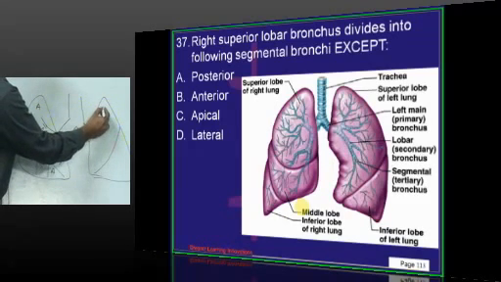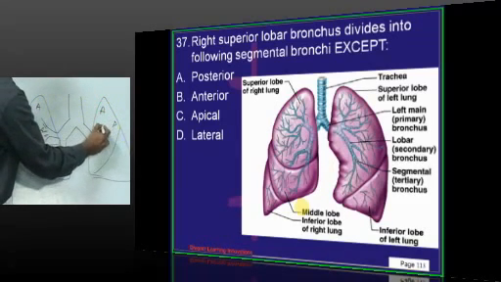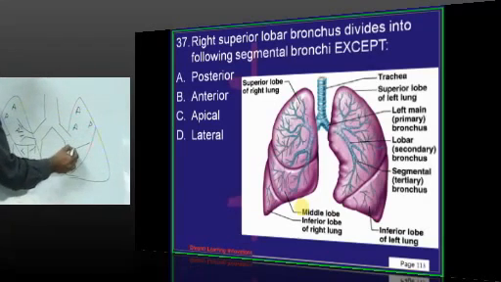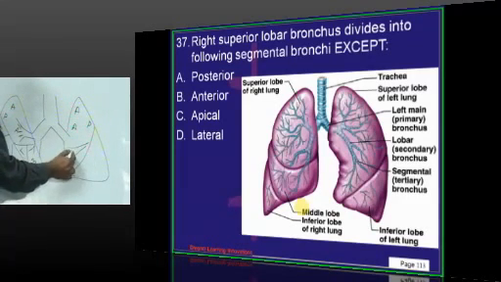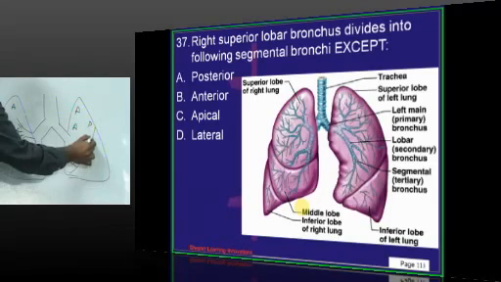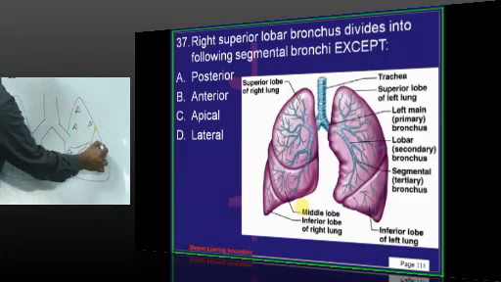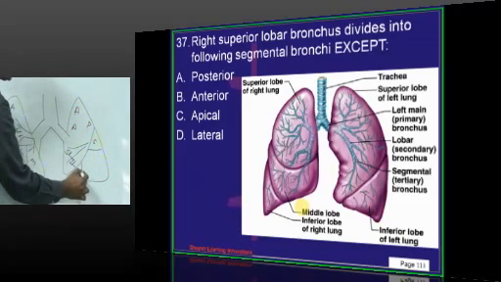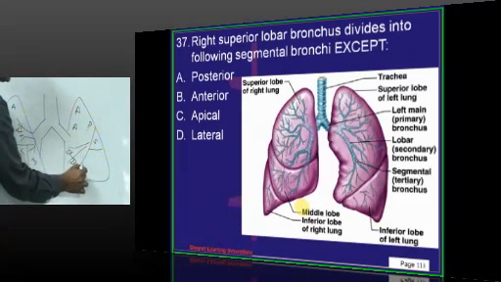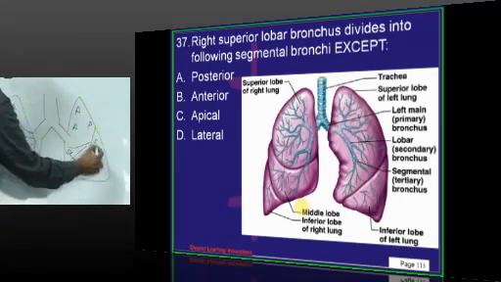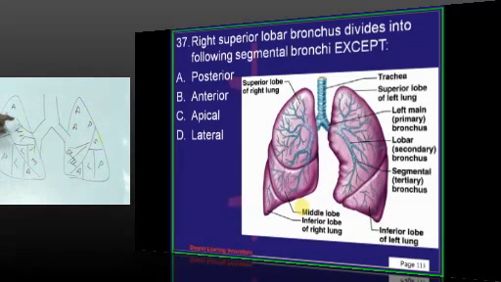Upper lobar bronchi are apical, posterior, anterior, superior lingular and inferior lingular. These are the bronchi of the upper lobe. So these are the various bronchi arising from the principal bronchus.